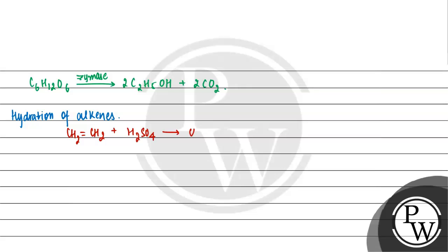So it is getting converted to CH3CH2HSO4. Then when we hydrolyze this with H2O और इसको बॉईल करते हैं जब हम, तो this gets converted to CH3CH2OH plus H2SO4 is released. So this is the process of preparation of ethanol from hydration of alkenes.